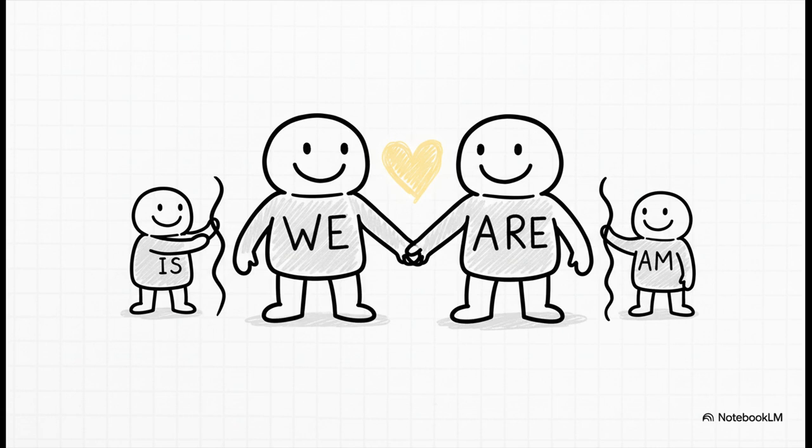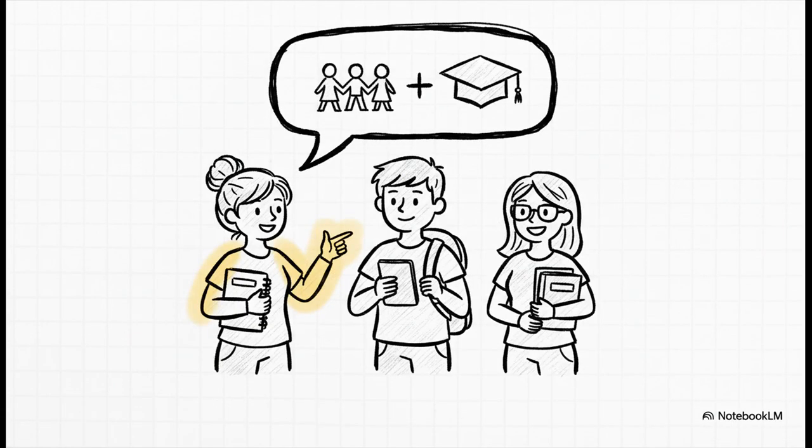The word we always goes with the verb are. Seriously, think of them as a team that never ever breaks up. You'd never say we is or we am. No way. It is always we are. Let's see it in action. So if you and your classmates are at school, you just say, we are students.